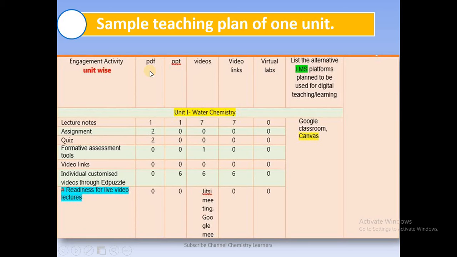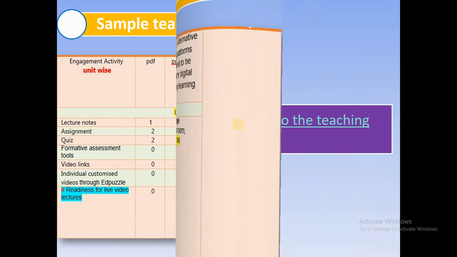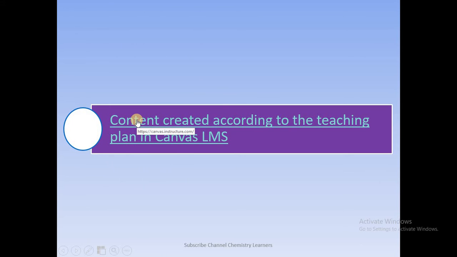Okay, so these are the different engagement activities, and these are the different formats which are available. I am having PDF notes, so next lecture notes, that is one PDF lecture note I am having. Also there are some videos, video links are there. So all these things are explained in one platform, that is LMS platform. So let us see this teaching plan, and according to the teaching plan, how I am going to deliver the lecture and also going to deliver the content to the students. So the content created according to the teaching plan in Canvas LMS.